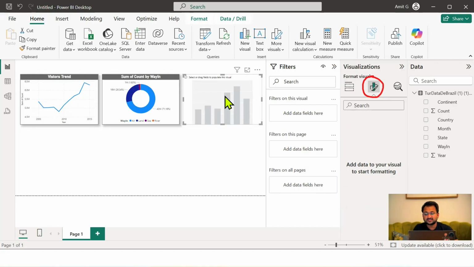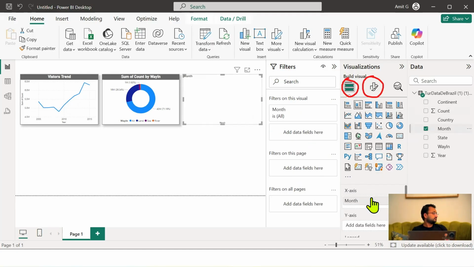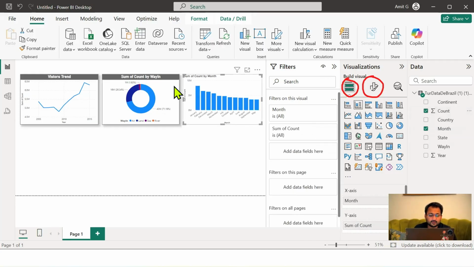Now, once my page width is increased, I can click on this where I will be dragging the fields. I can drag month on the x-axis and count on the y-axis. So if I select the previous chart, I will click on Format Painter and apply the formatting over here. So now moving forward.